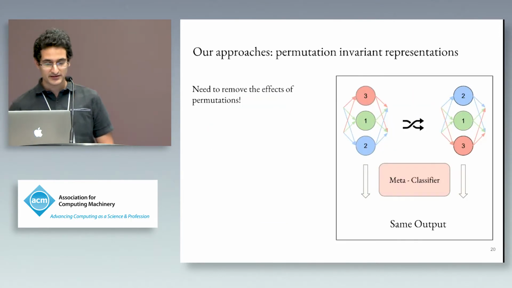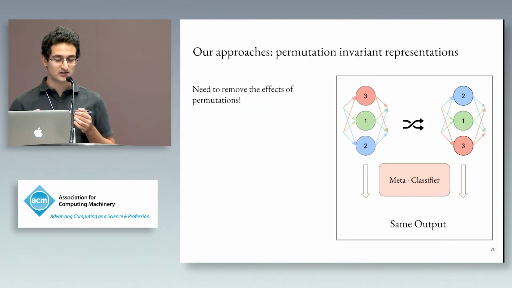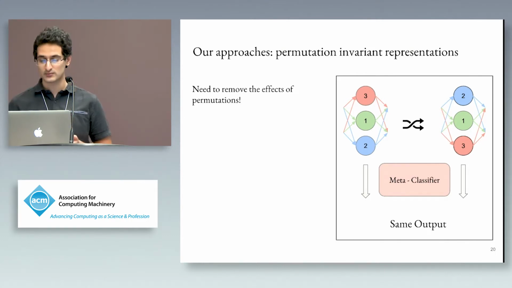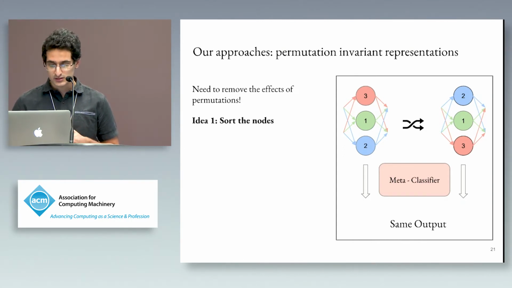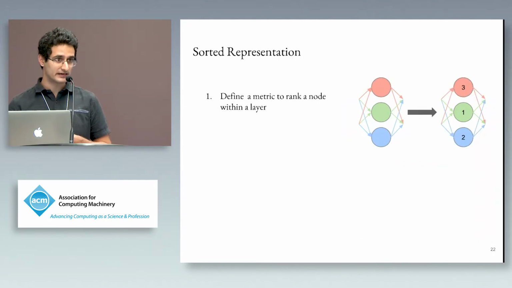To reiterate, we basically want to remove the effects of permutation. As you see in the diagram, we want different orderings of nodes within the same layer to have the same output when passed through the meta-classifier. So there are 2 ideas that we came up with. The first idea is that you make sure that the meta-classifier sees only one ordering. You sort the nodes. So how would you go about sorting the nodes? You define a metric to rank the nodes within a layer. For our purpose, we used the magnitude of the sum of weights.